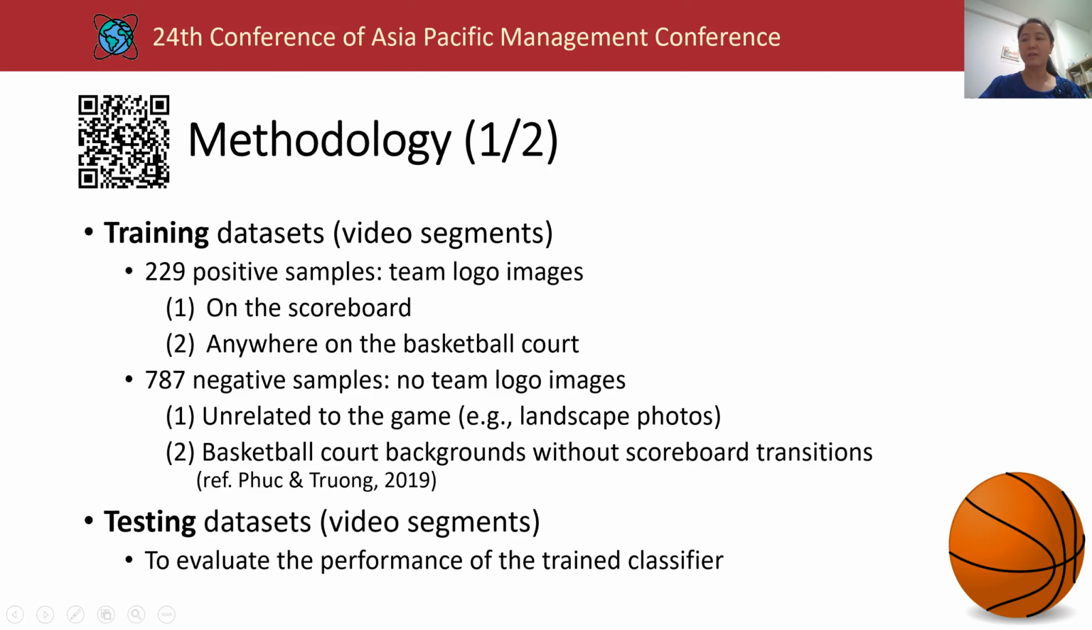Finally, we obtained a total of 229 video segments of shots as the positive samples that had the team logos on the scoreboard, and 787 images as negative samples, which were video segments without scoreboard transitions or unrelated to the game.